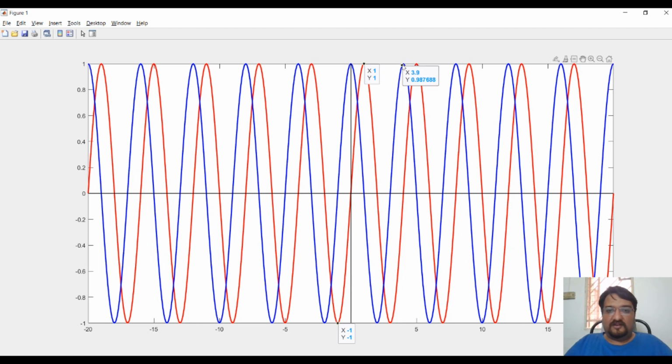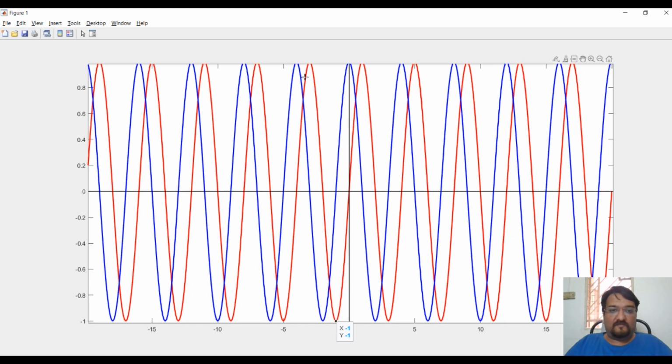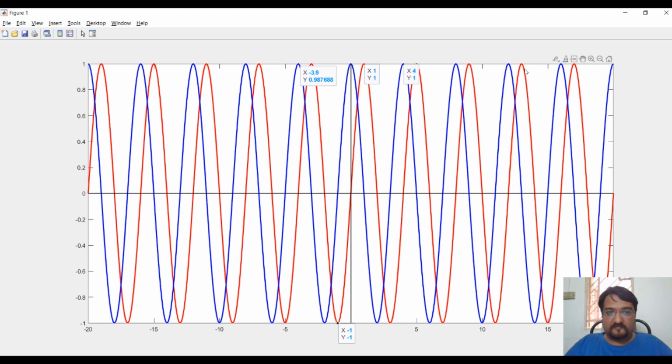Let's see one more value, so it would be more clear. Here, let's keep it as 4. So for the cosine value, the value for x is equal to 4 is 1. Same thing, let's check for x is equal to minus 4. For the blue trace, we are talking about the cosine wave. At x is equal to minus 4, I take this data point, it got zoomed out, yeah, x is equal to minus 4, it is 1.